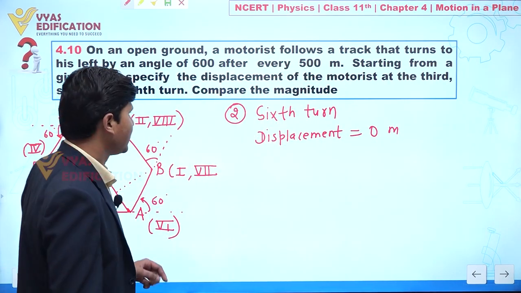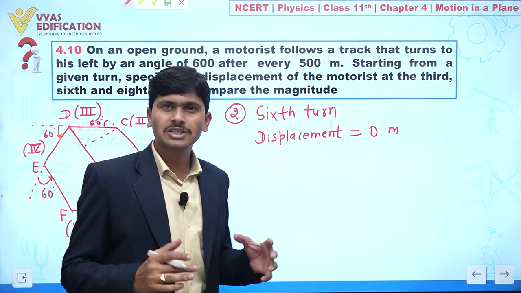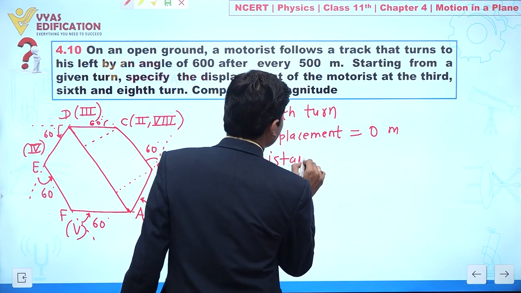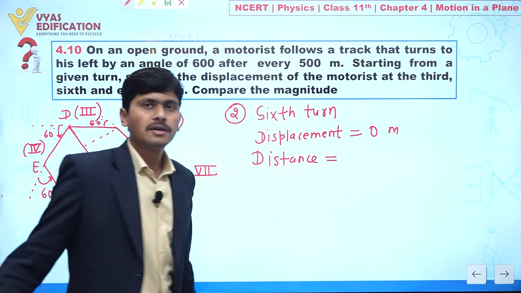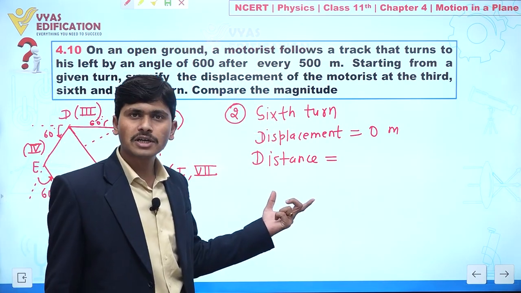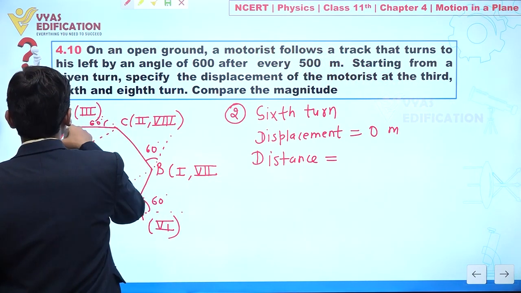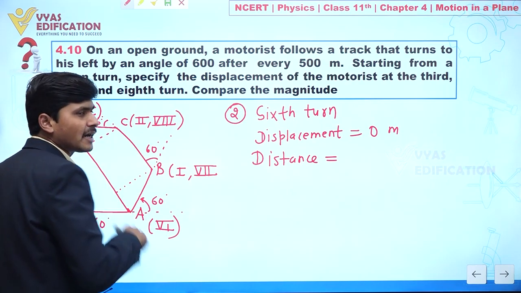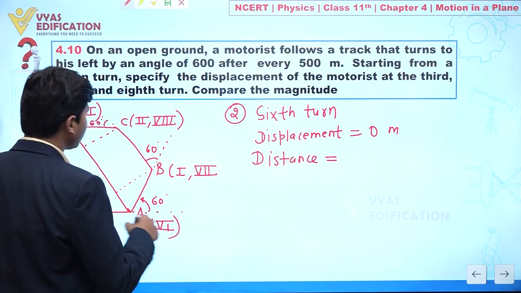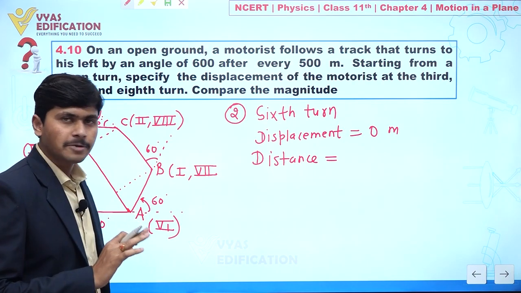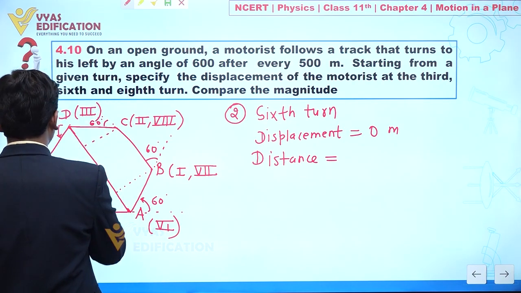Clear to everyone? Yes. But if we talk about total distance covered, let's calculate the total distance. From A to B, B to C, C to D, D to E, E to F, and F to A. So 500, 500, 500 for each, 1, 2, 3, 4, 5, 6.